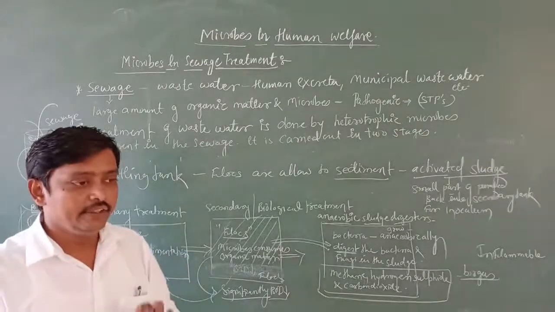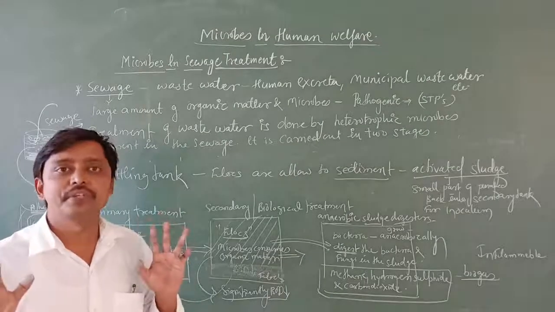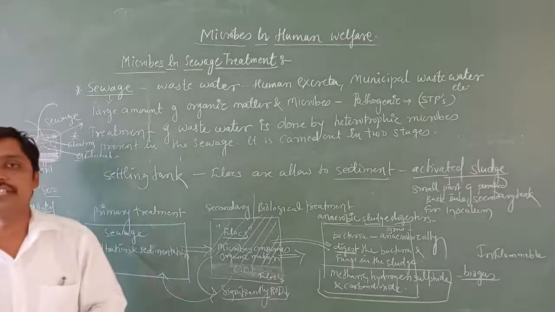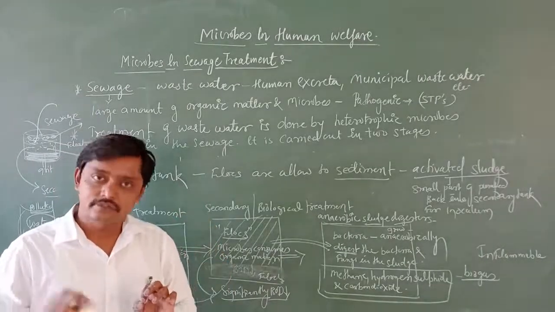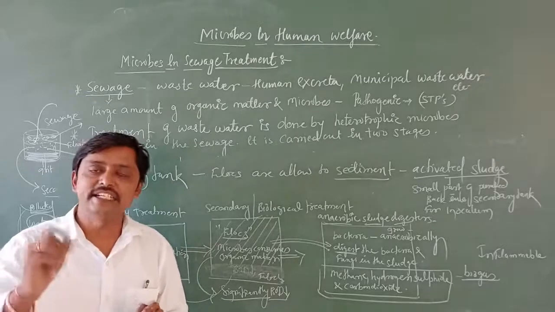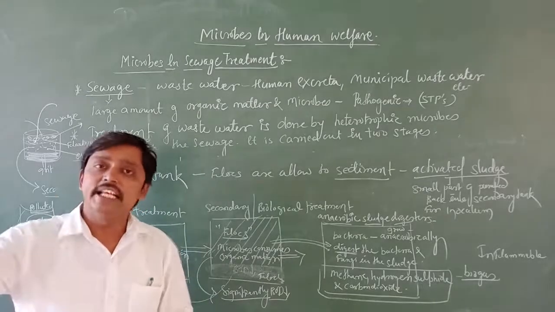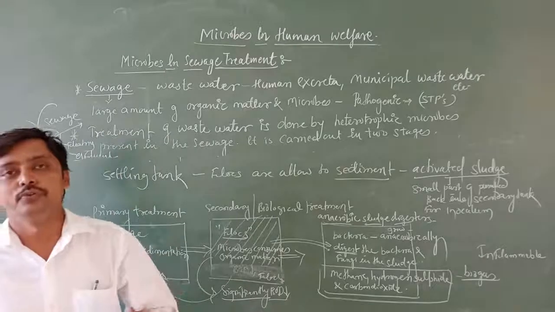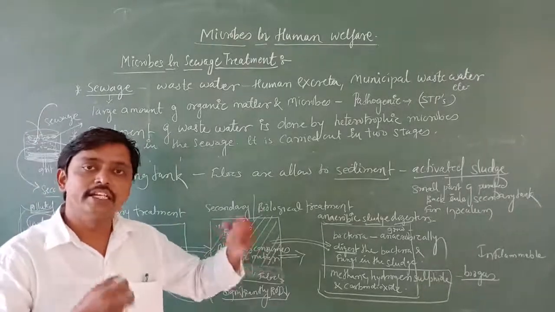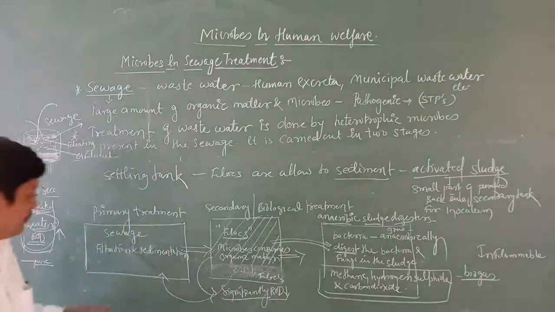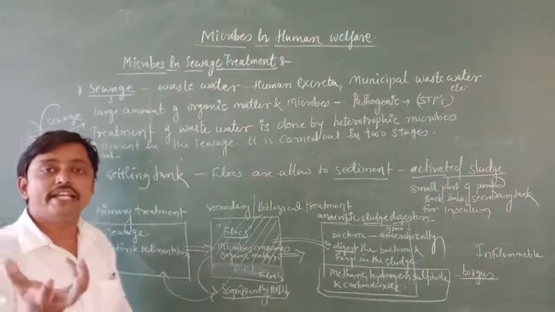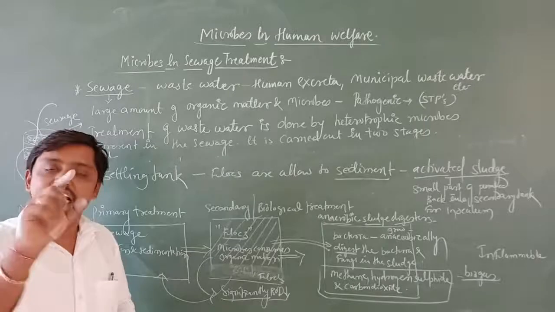Now, simply, I will tell you how we are going to treat the sewage water. There are two stages: primary treatment and secondary treatment, which is called biological treatment. In primary treatment we remove the floating solid particles, small and large, with the help of filtration and sedimentation, and the grit or soil or pebbles settle down with sedimentation.